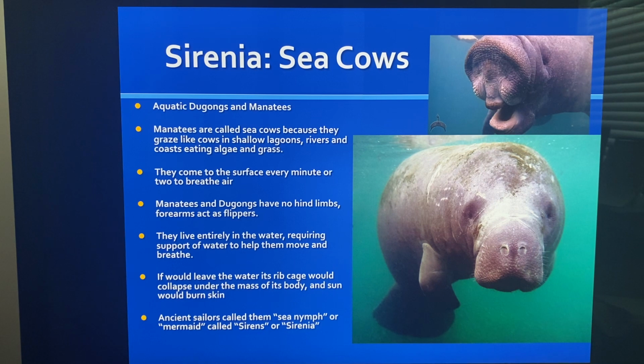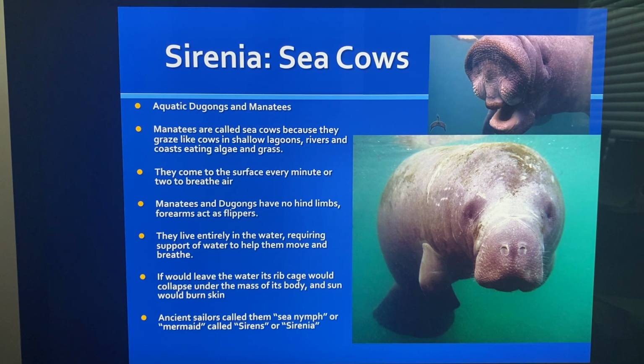Sirenia are sea cows. They're aquatic dugongs and manatees. Manatees are called sea cows because they graze like cows in shallow lagoons and rivers and coasts, eating algae and grass, of course. They come to the surface about every minute or 2 to breathe air.